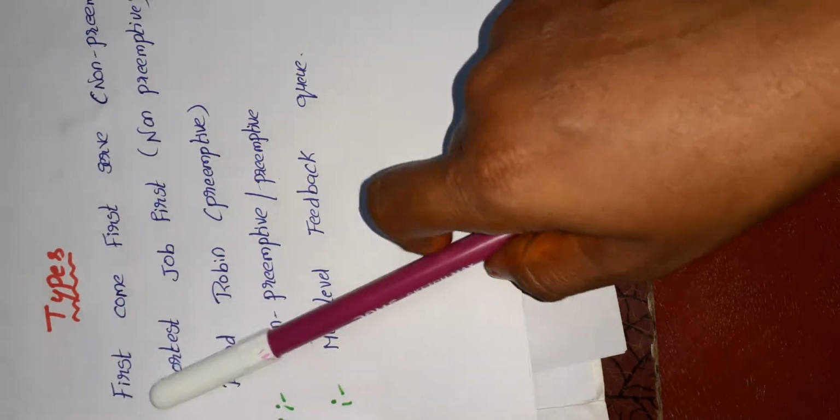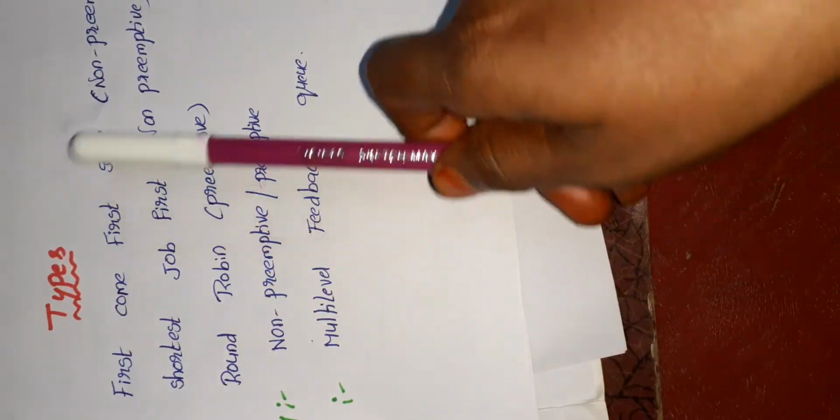FCFS means first come first serve. The process which is allocated to the CPU first will execute first. That is first come first serve. Generally, first come first serve is the best example of a non-preemptive scheduling algorithm.